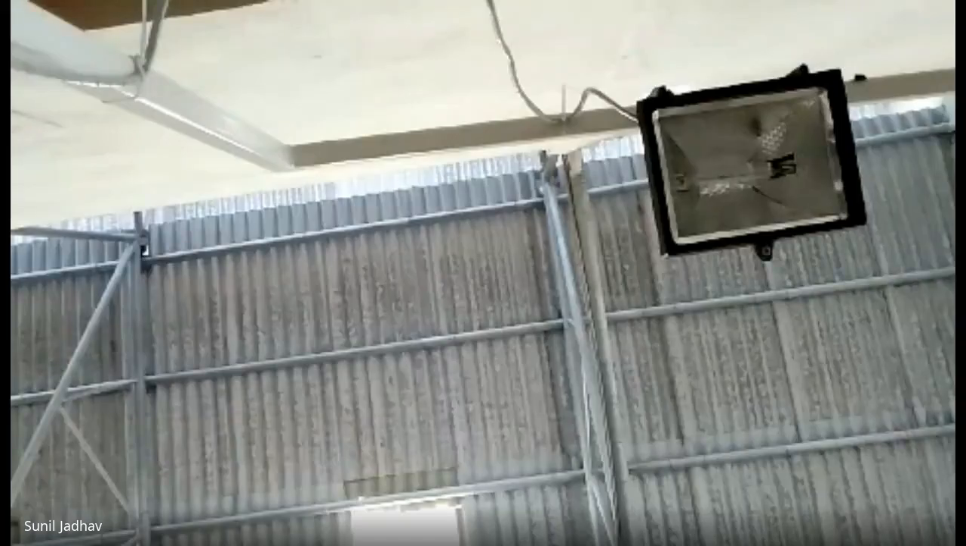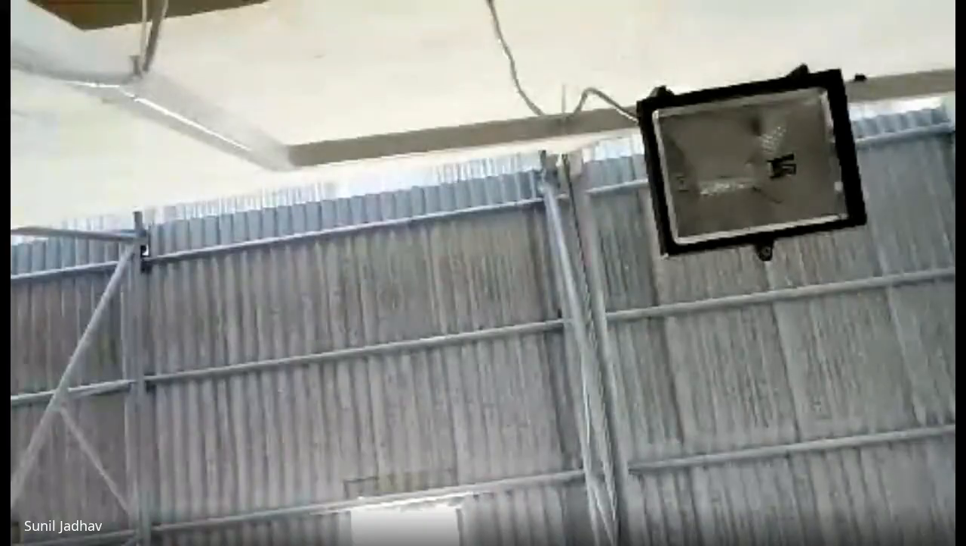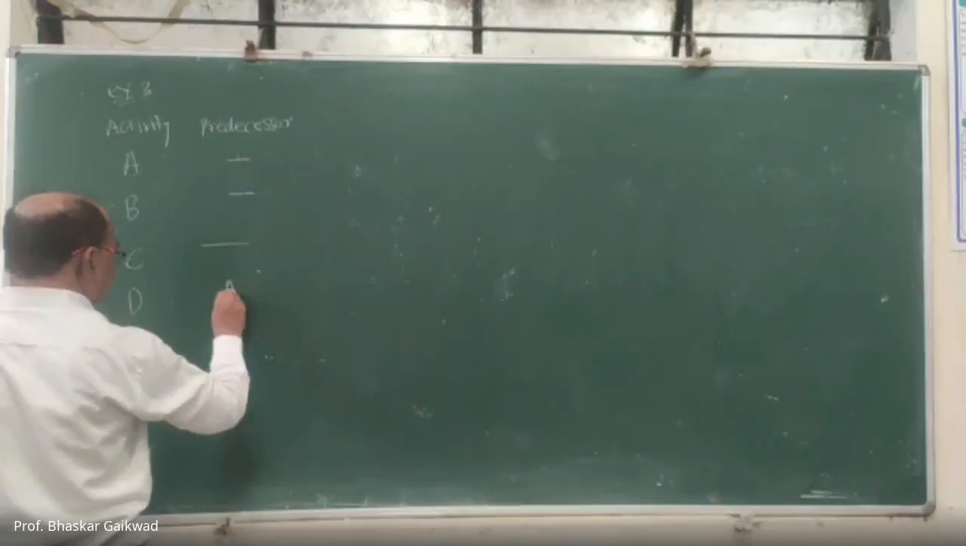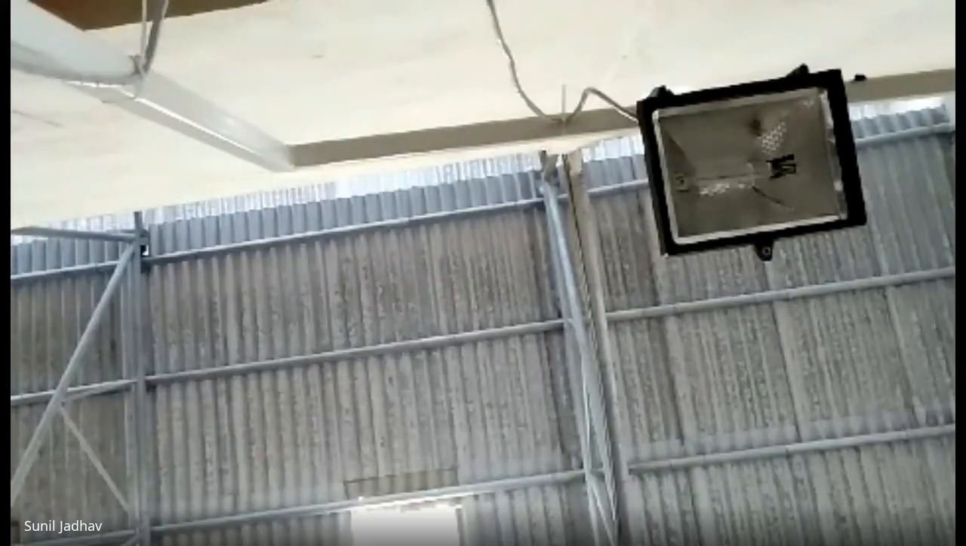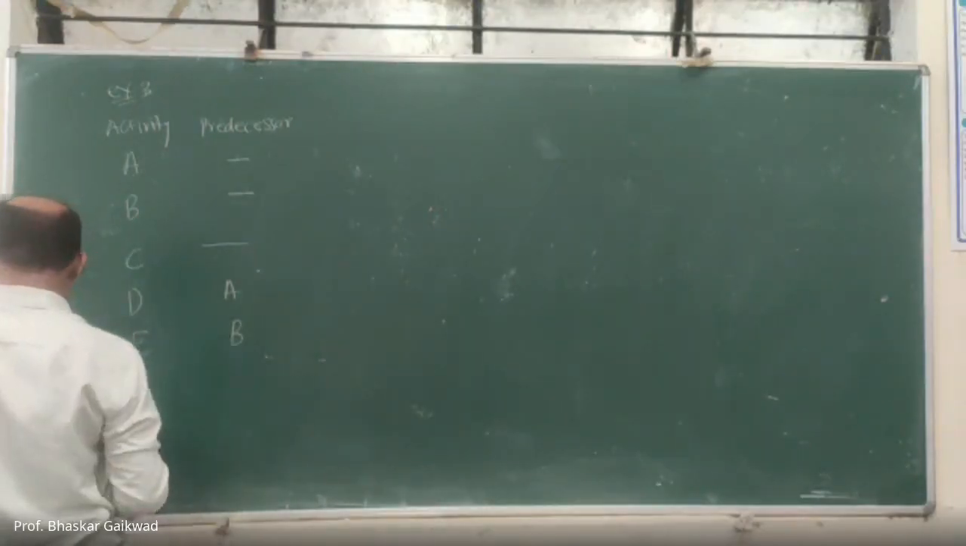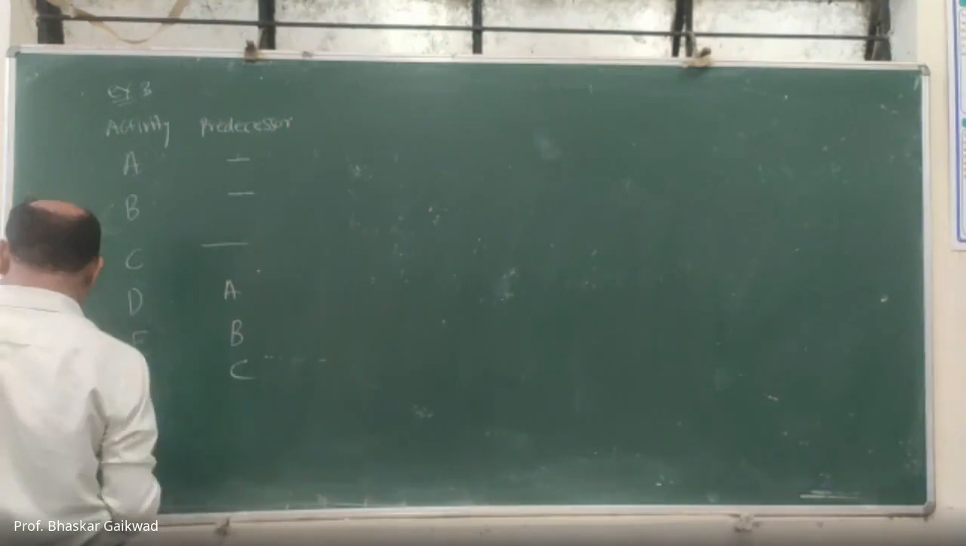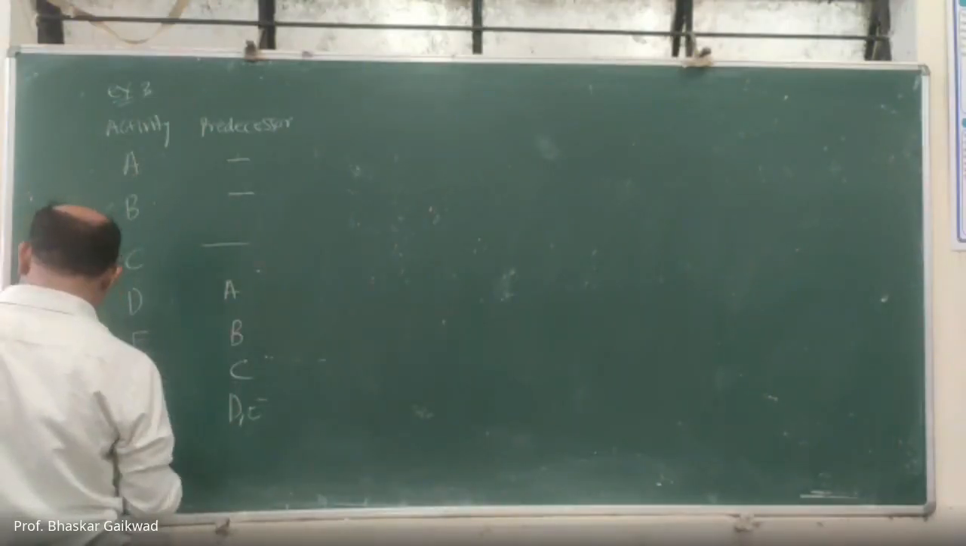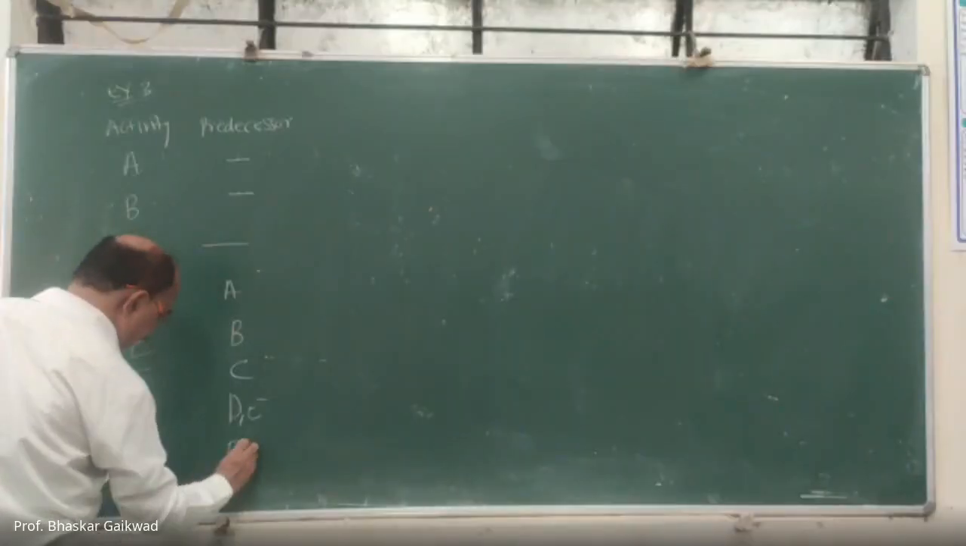For A, B, C, nothing is there as predecessor. For D, A will be there. For E, B will be there. For F, C will be there. For G, D and E will be there. And for H, F and G will be there.